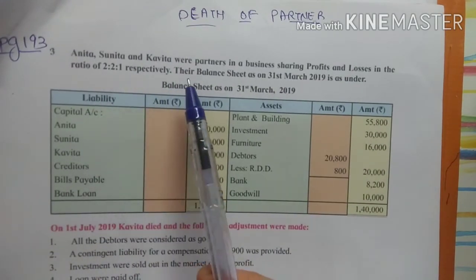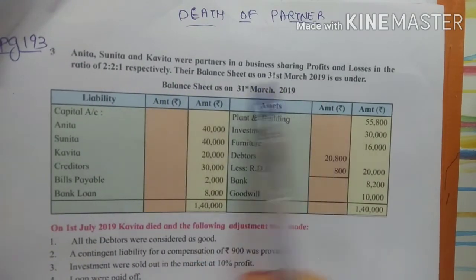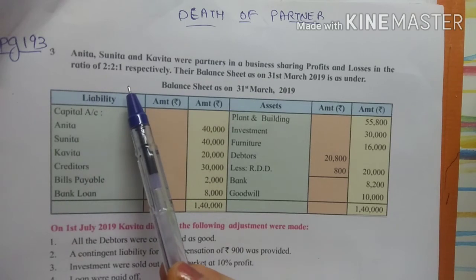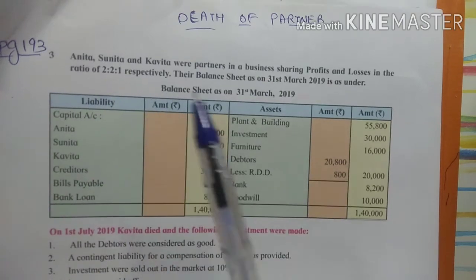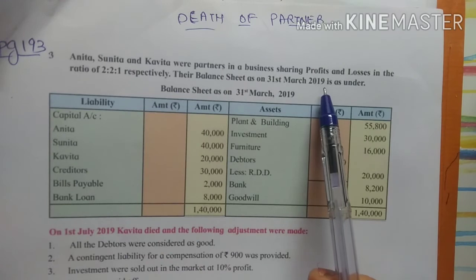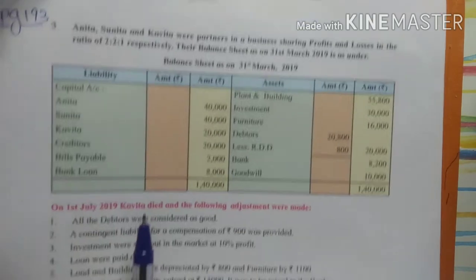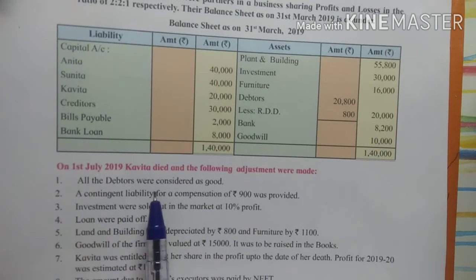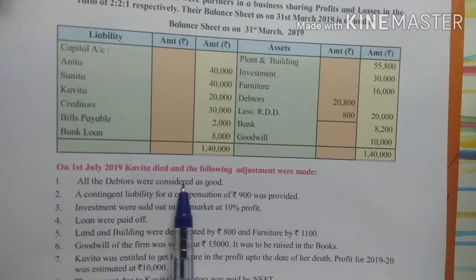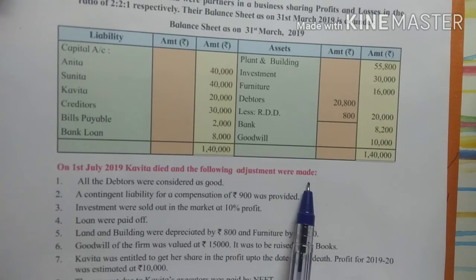Anita, Sunita and Kavita were partners in a business sharing profit and losses in the ratio of 2:2:1 respectively. The balance sheet as on 31st March 2019 is as under. So a balance sheet is given to you. On 1st July 2019, Kavita died and the following adjustments were made.